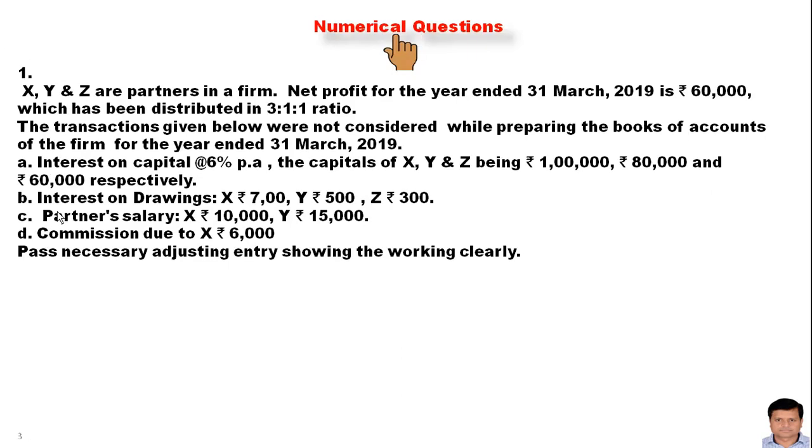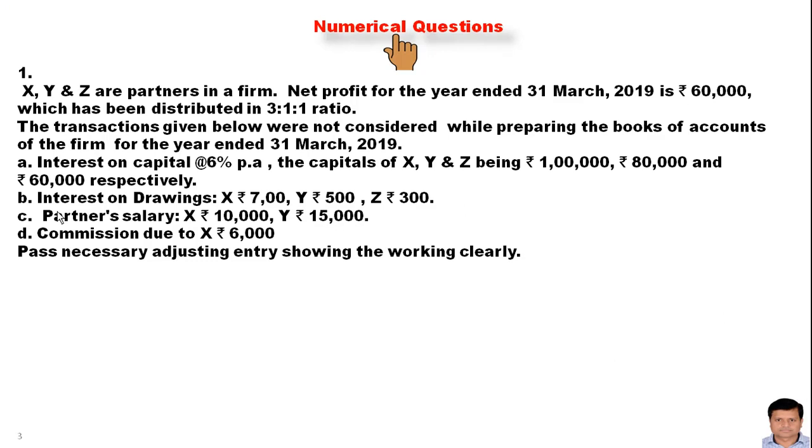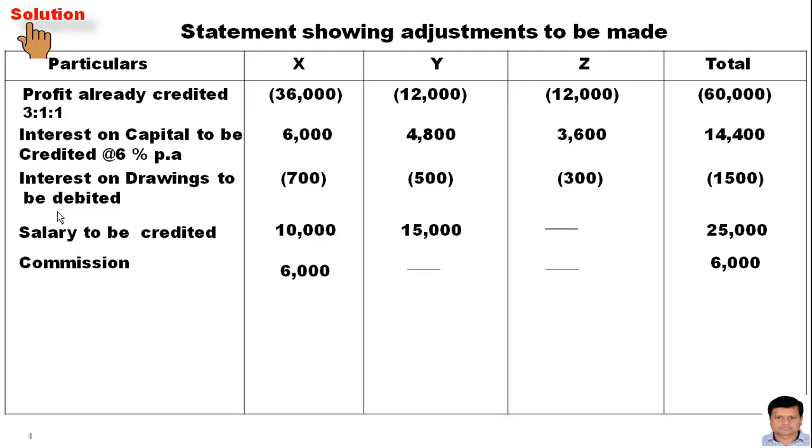Again see the question: commission is due to X, so we will just give the commission to X. 6,000 rupees for X, no commission for Y, no commission for Z, and the total is 6,000 rupees. If we see the question again, then we can say there is no other transaction at all. So let us complete the question.